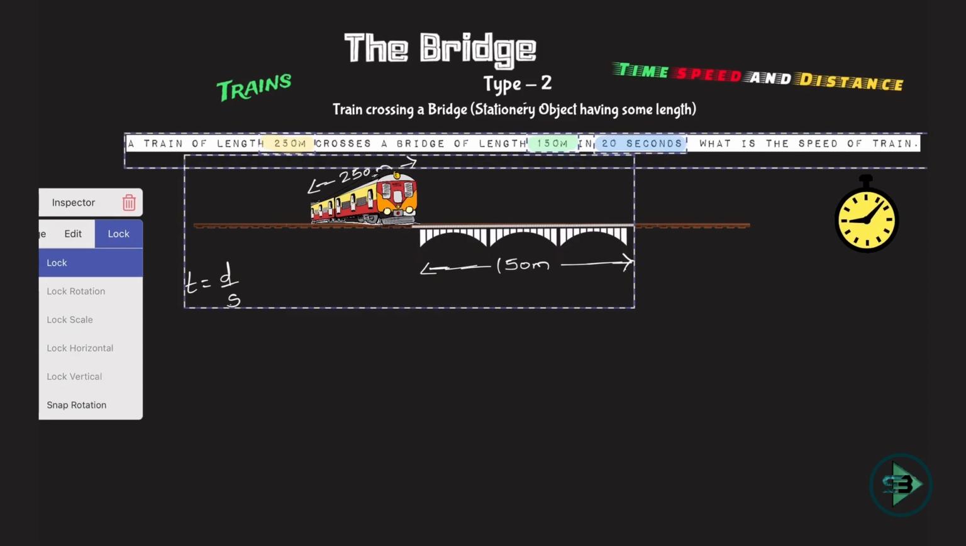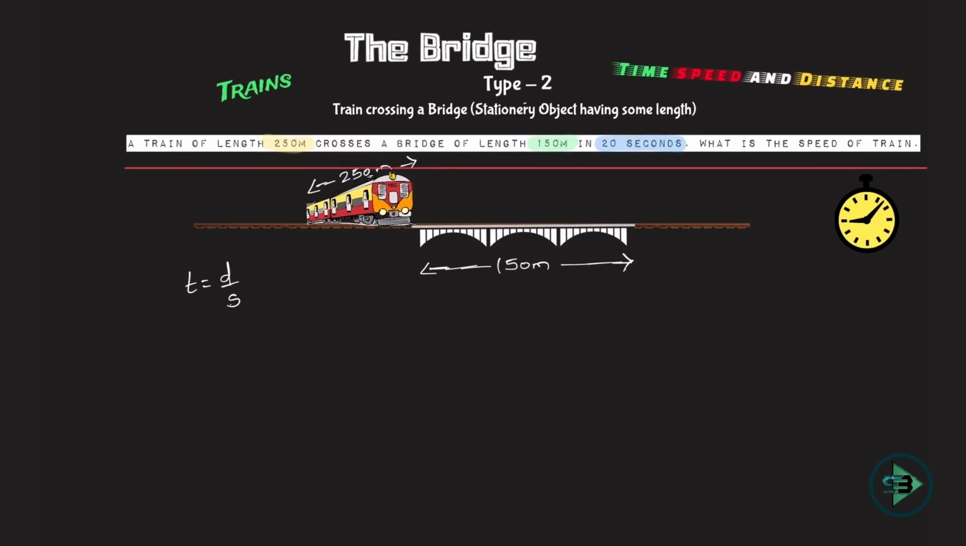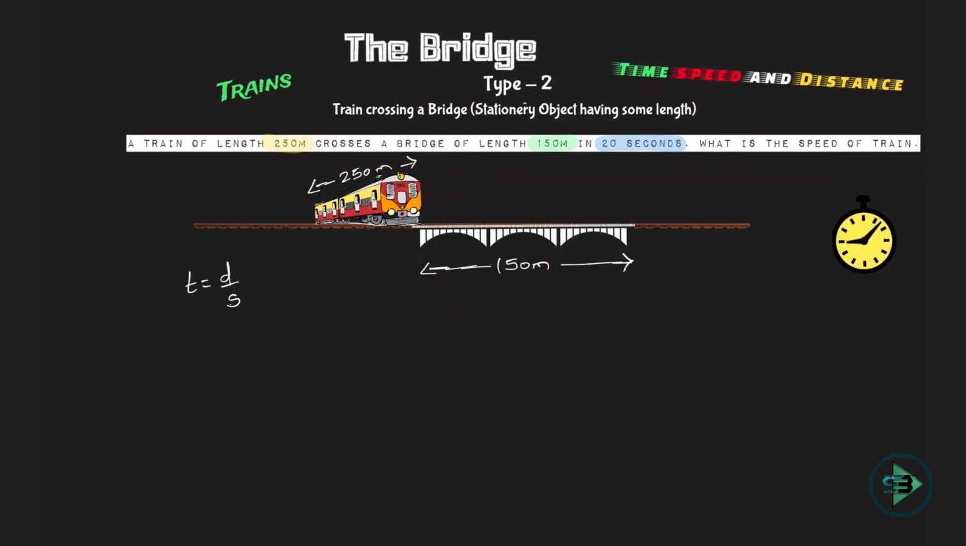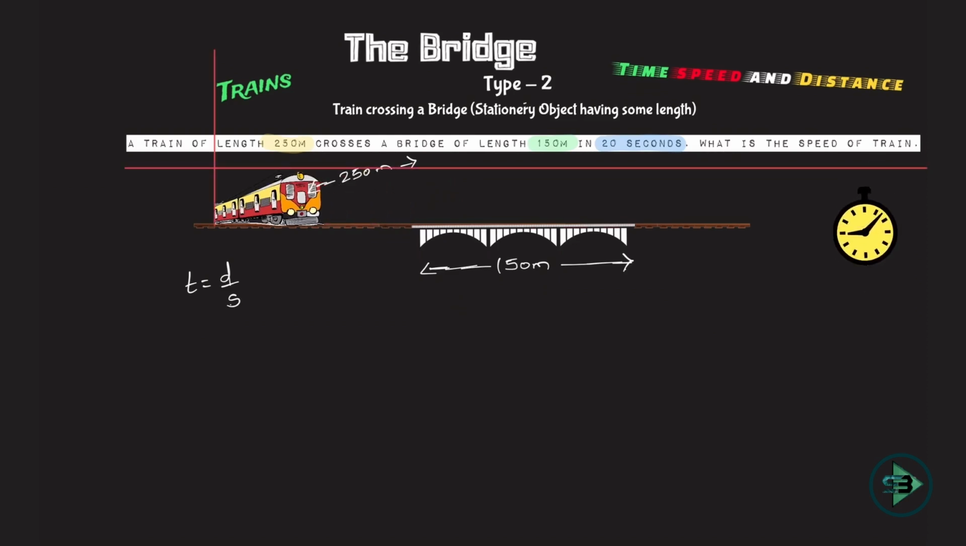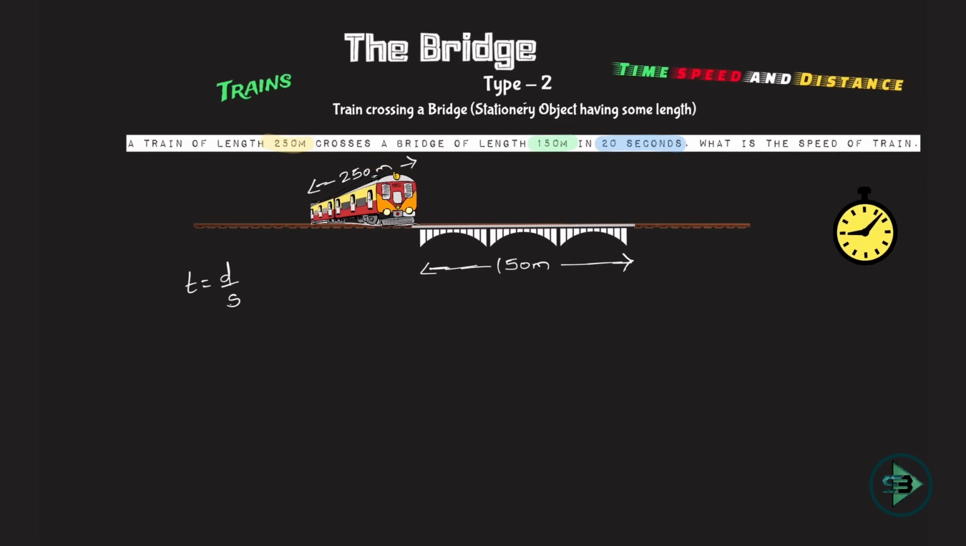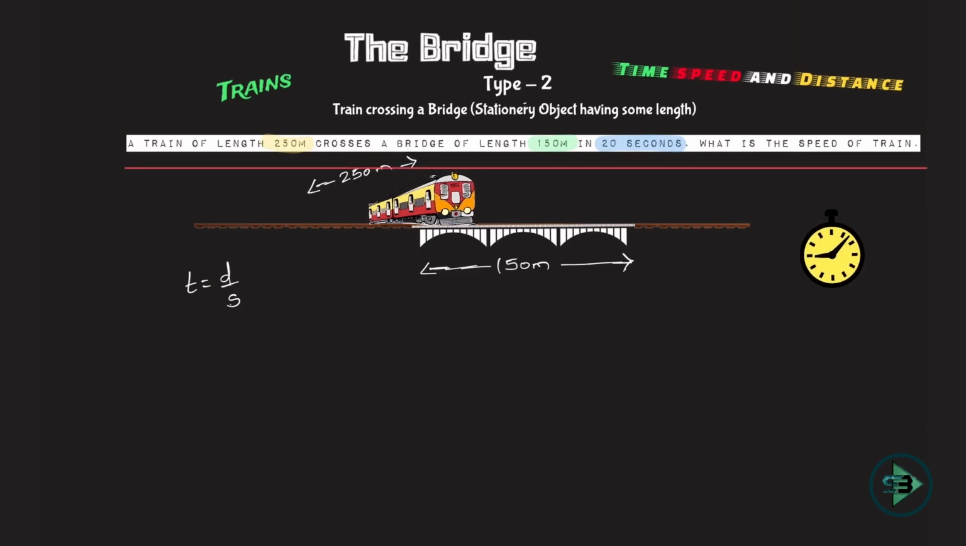Now all you need to know right now is what this 20 seconds is. Can you guess? When do I start the stopwatch and when do I stop the stopwatch? So the train is here. I didn't start the stopwatch. The stopwatch is still not started. Now the train reaches here, which means the engine of the train is just touching the bridge, and I start the stopwatch. Now when will I stop the stopwatch? The train comes here, crosses this bridge, is here. Will I stop the stopwatch?